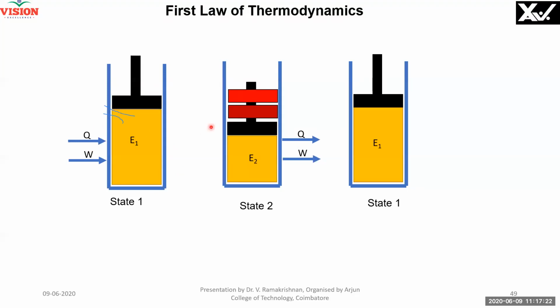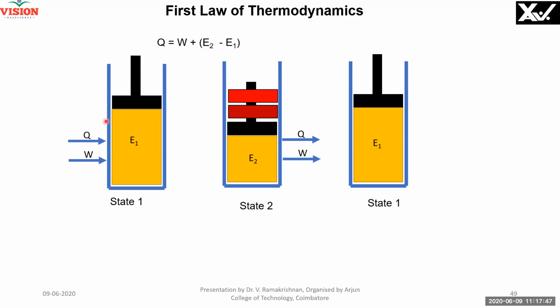These two together form a process. These two together form a process. So that you know the difference between process and cycle. Now I have four processes. One is this process, another is this process, and this is another process. Likewise, you can combine and call it a single process, or you can segregate and call them individual processes as you think fit, right? So here the relation is Q equals W plus E2 minus E1.